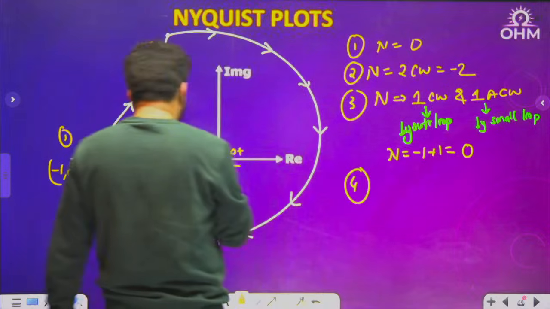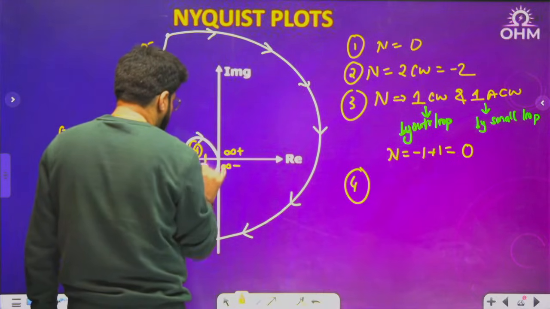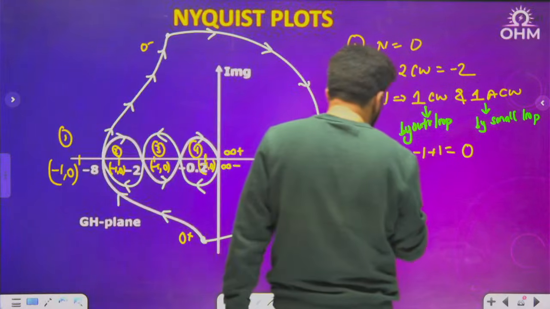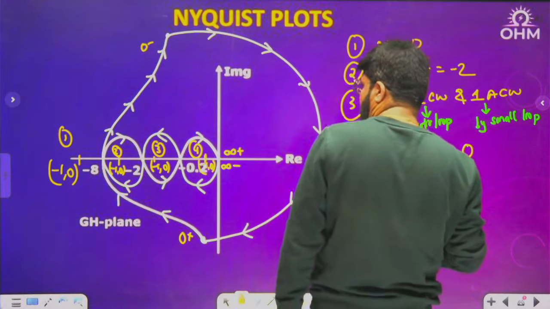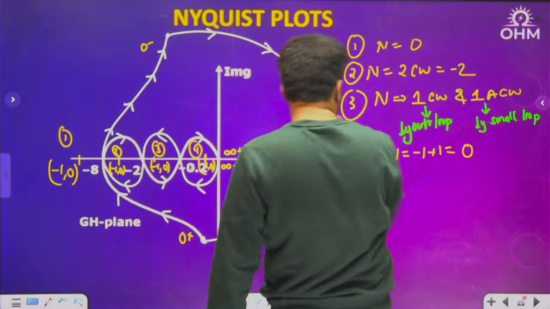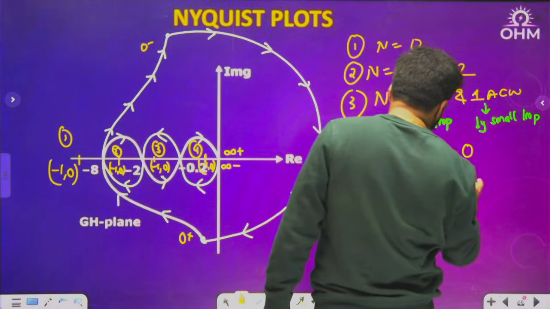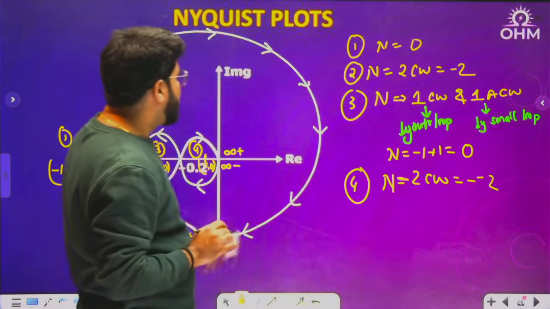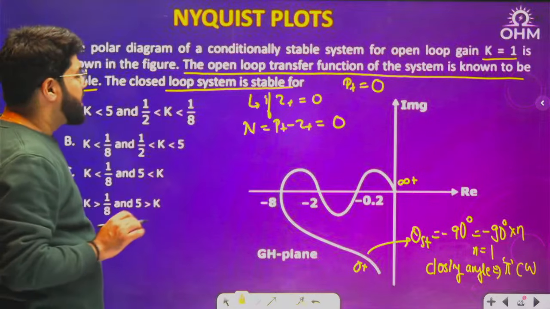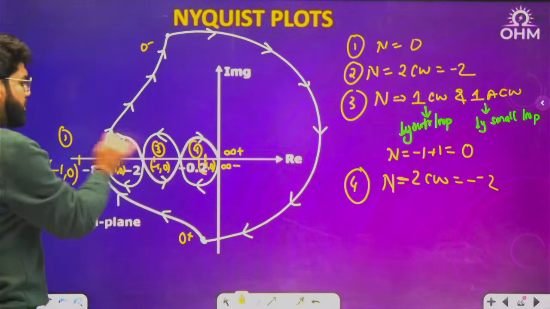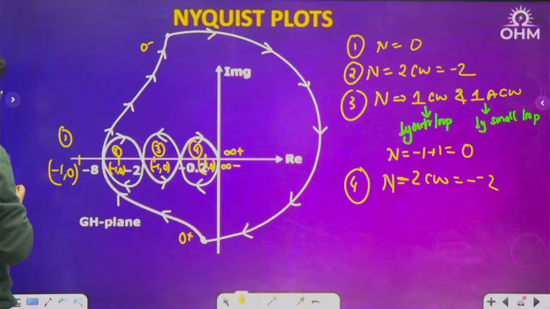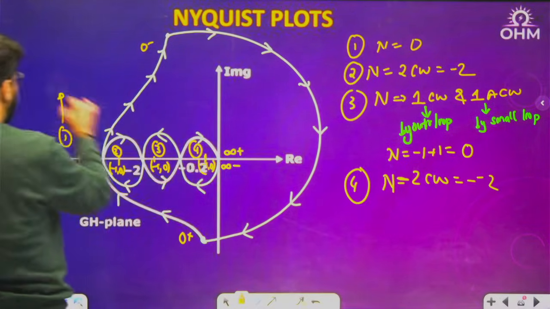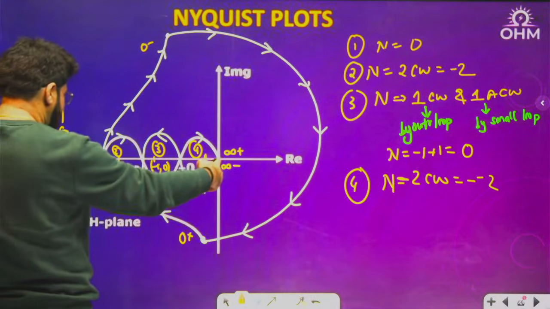And then, of course, what will be case number 4? This is the fourth. Minus 1 comma 0 here. In the fourth case, the value of n: one clockwise, one more outer clockwise. It is two clockwise, which means minus 2. So I want n equal to 0, that means case number 1 and case number 3. For case number 1, what is the condition? This much distance 1 is greater than this distance.